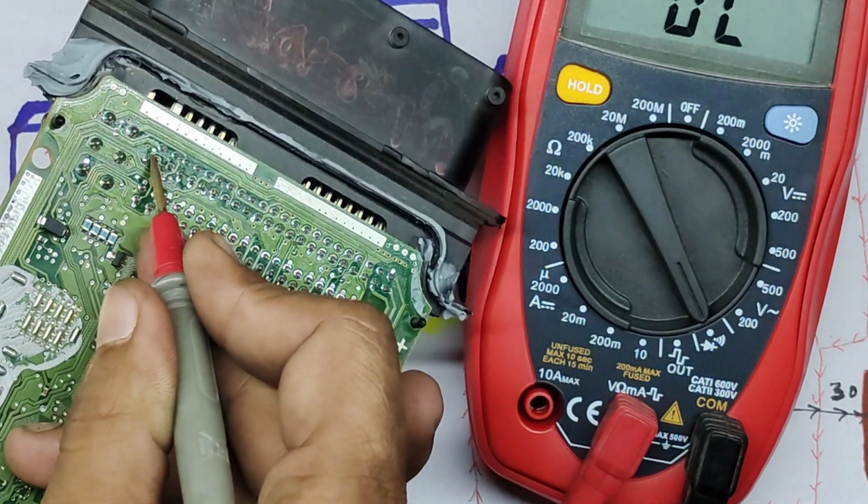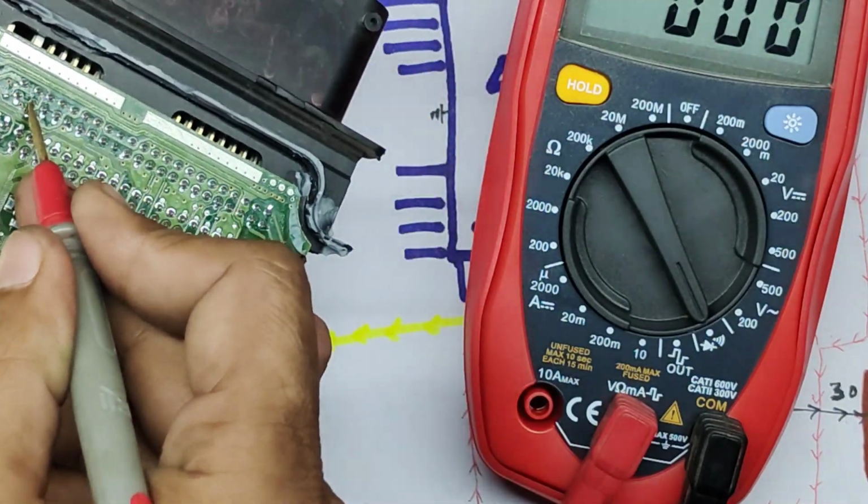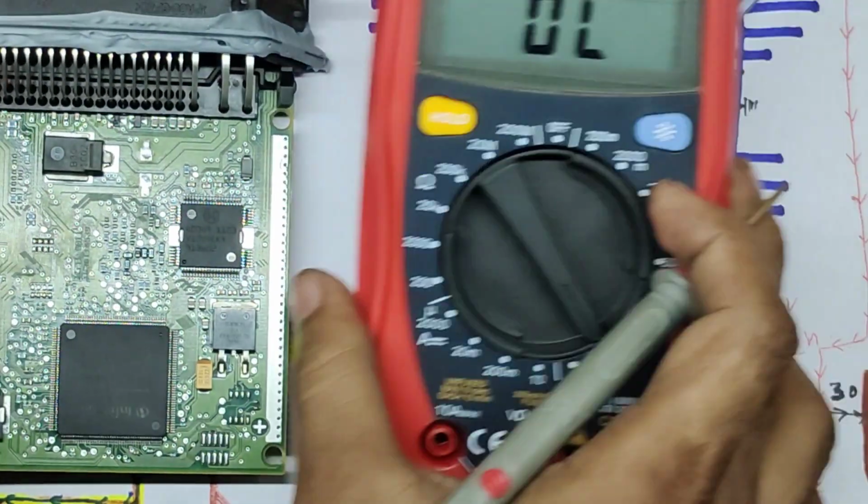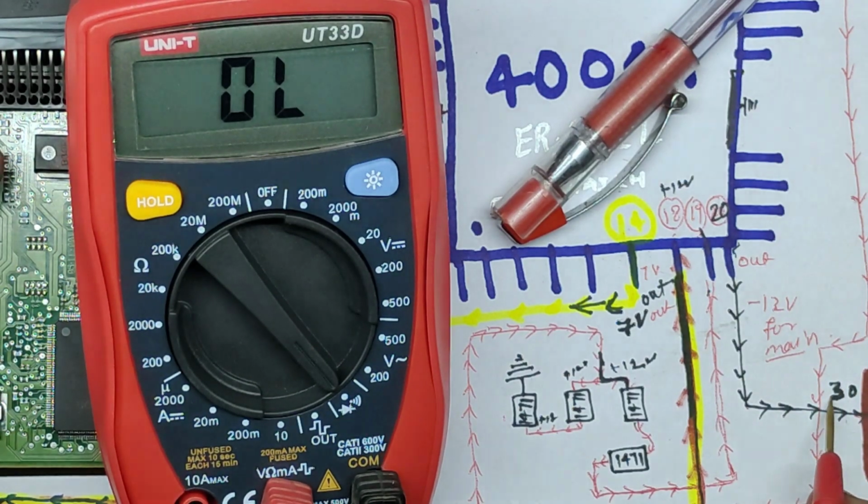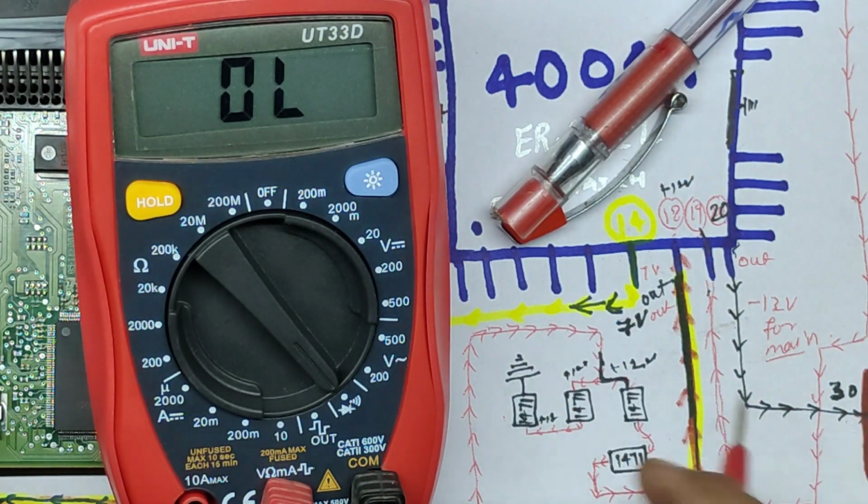Here are 29 and 30. As you see, I have written here that pin number 30 is the main relay ground.